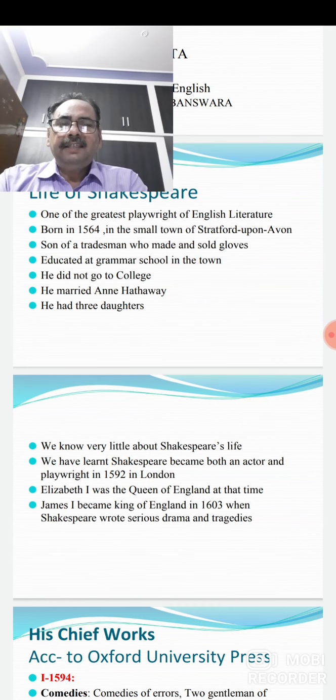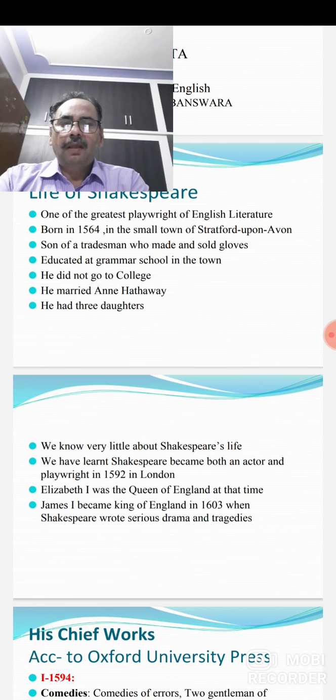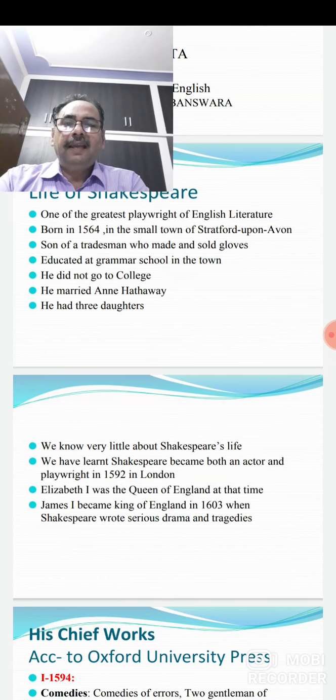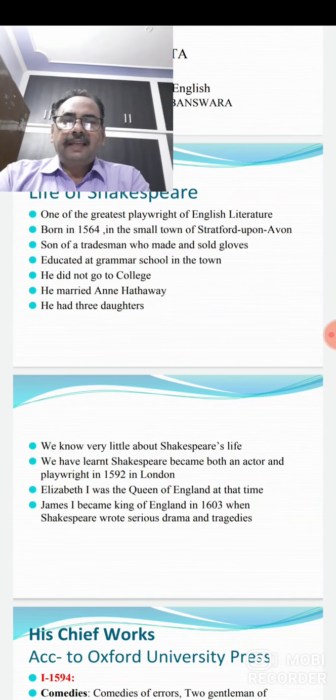Although we know very little about William Shakespeare's life, we have learnt that Shakespeare became both an actor and playwright in 1592 in London, when Elizabeth I was the Queen of England at that time. Then the King of England became James I in 1603, and in his times Shakespeare wrote his serious dramas and tragedies as well.